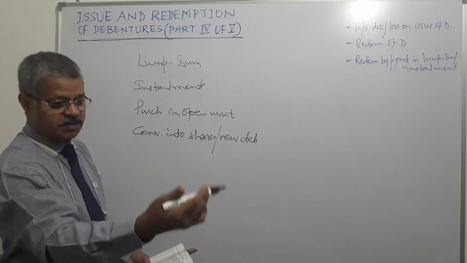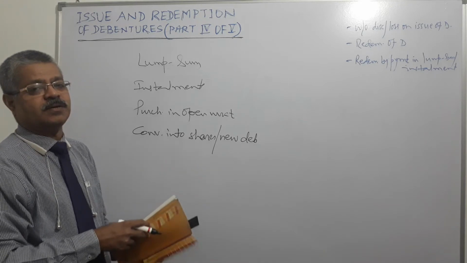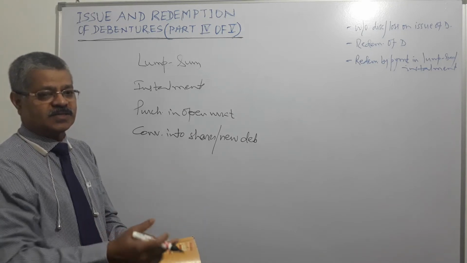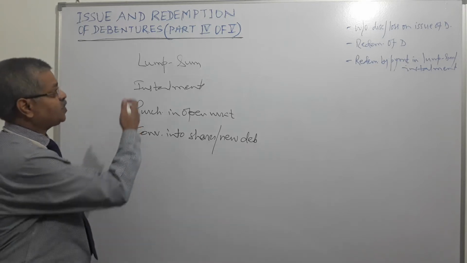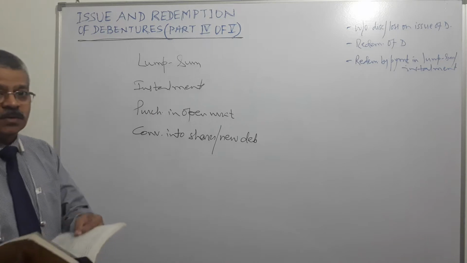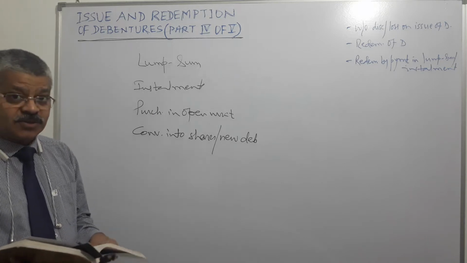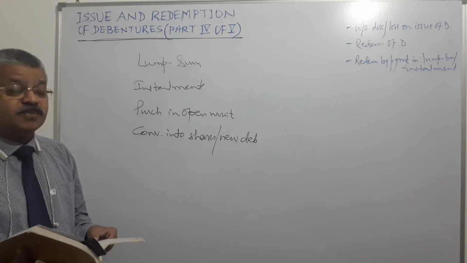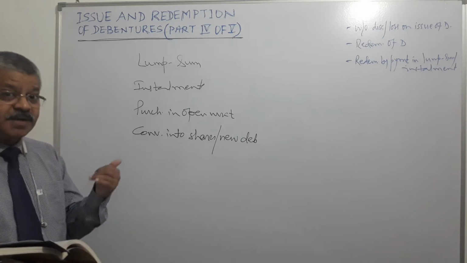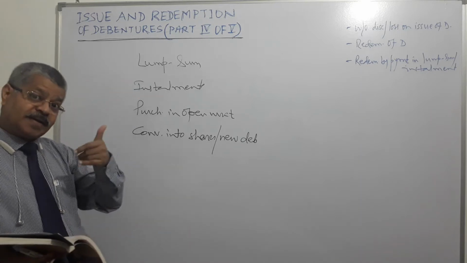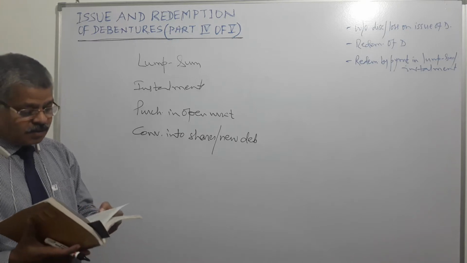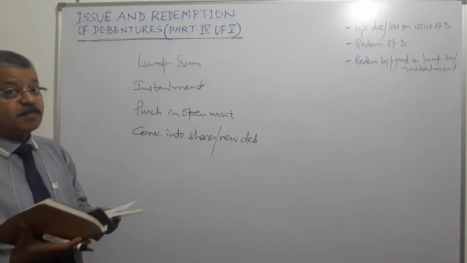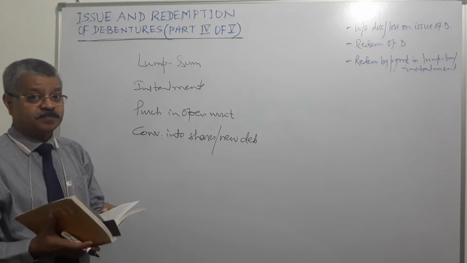So I will return those debentures to the company and seek money from them. If the company pays me the entire amount in one go, that is called redemption of debentures in a lump sum way. Payment in lump sum. In one go they pay the entire money of the debentures due.